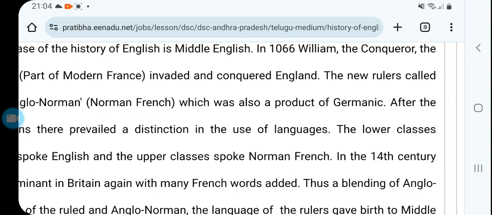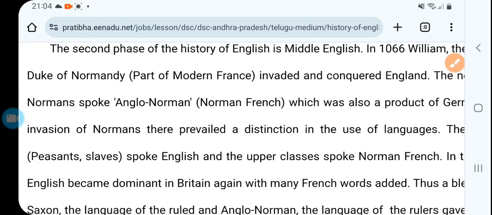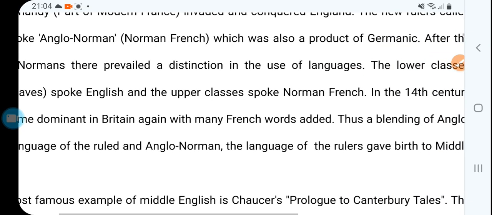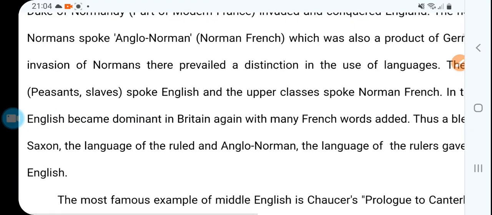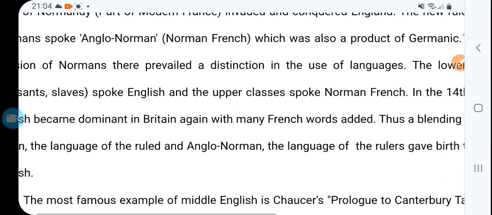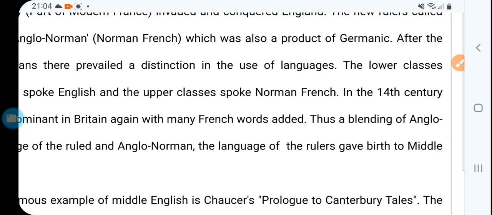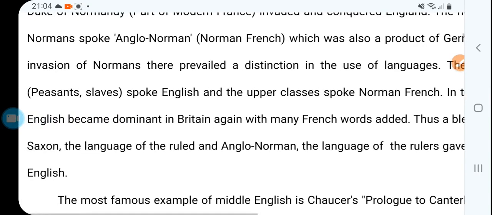So it was invented. Now, after the invasion of the Normans, there prevailed a distinction in the use of language. The language was bifurcated according to class. The lower classes, like peasants and slaves, spoke English, and the upper class spoke Norman French.